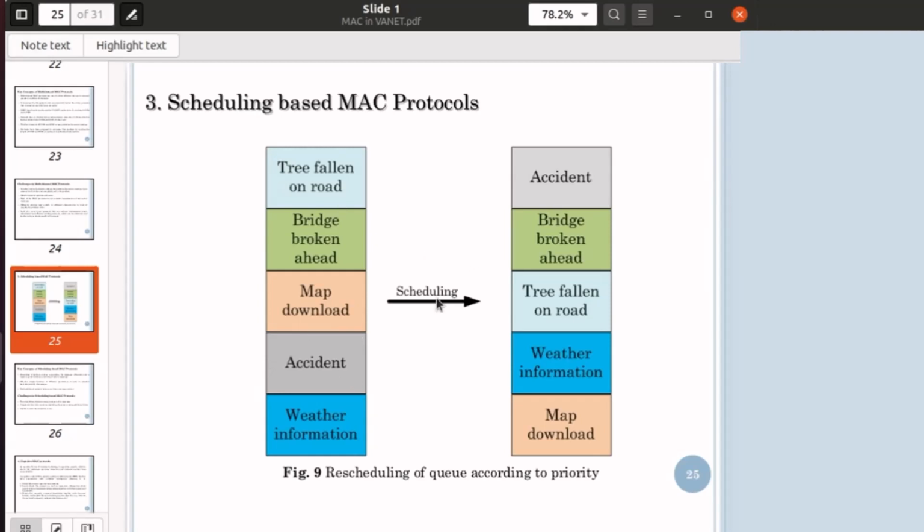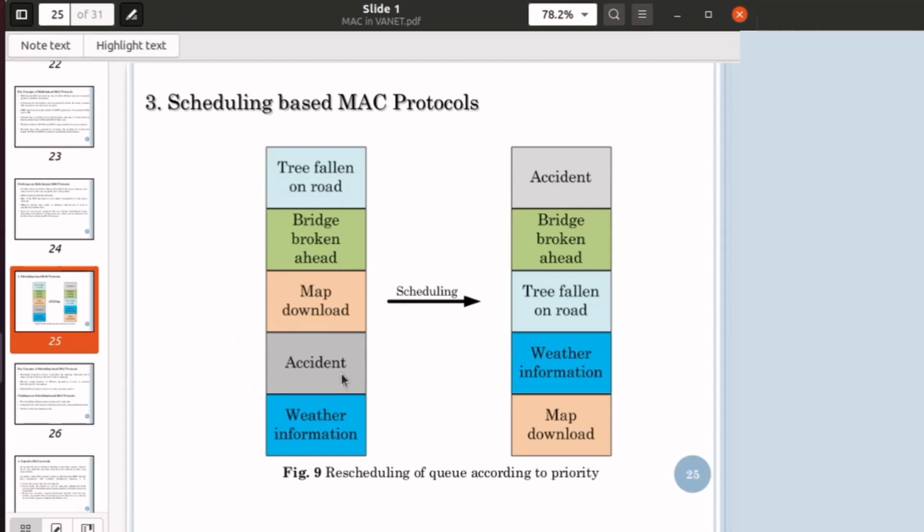Okay. Or you can think differently as well: the accident has already occurred, so we should avoid the next accident by transmitting the tree fallen on road first. You can decide anything, no problem in that, but I am giving the priority to the accident message.